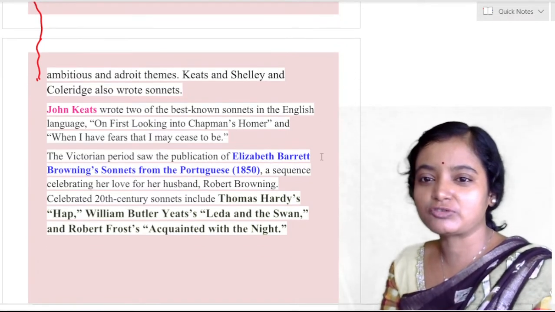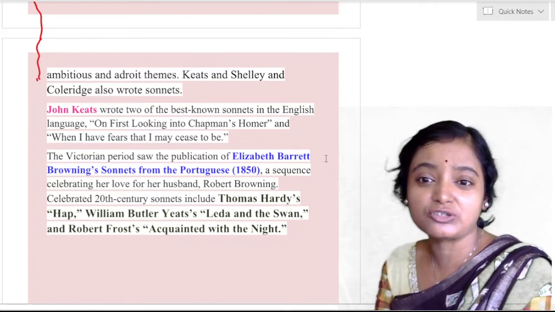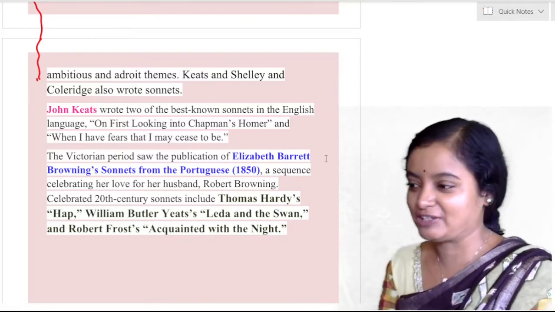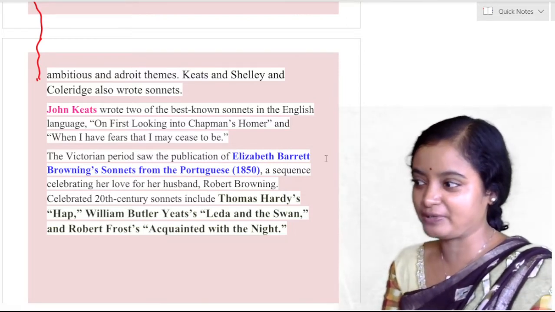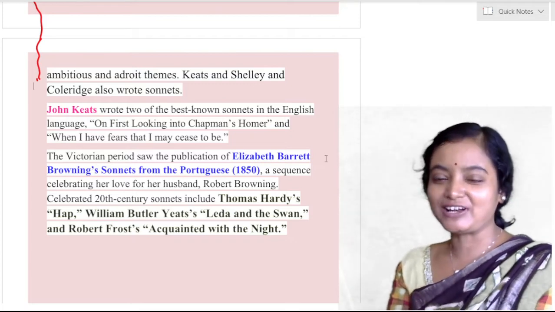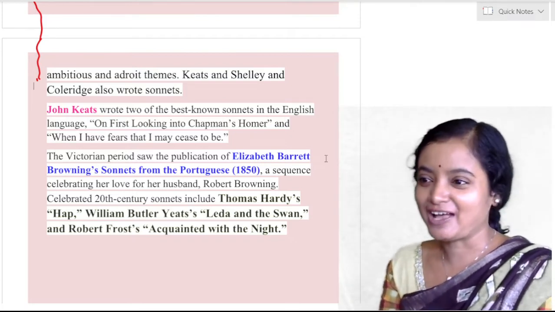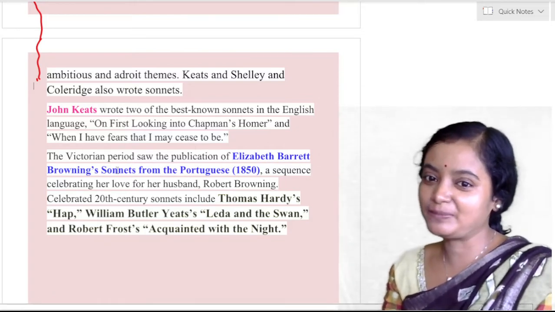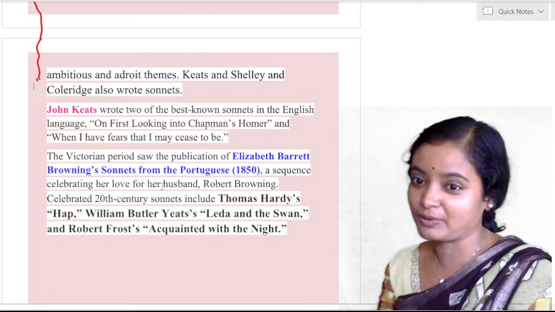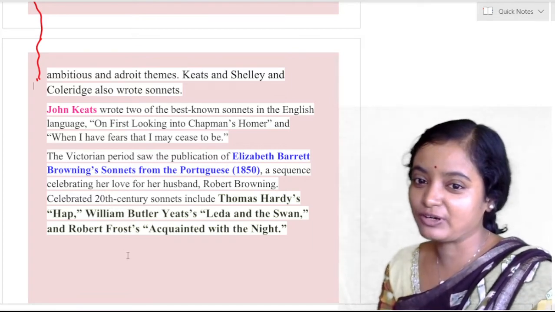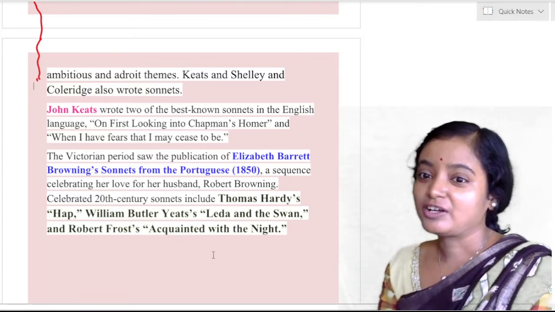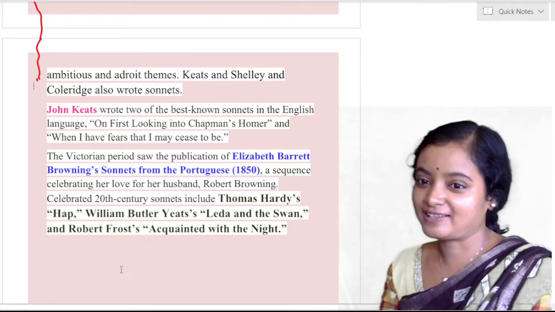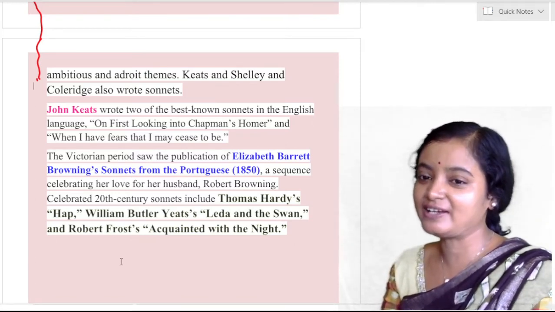The Victorian period saw the publication of Elizabeth Barrett Browning's Sonnets from the Portuguese, a sequence celebrating her love for her husband, Robert Browning. So the sonnet has its long journey. It was not only limited to the Elizabethan period or pre-Elizabethan period or Renaissance period. Sonnet has its long journey and evergreen popularity, you can say. Celebrated 20th century sonnets include Thomas Hardy's Hap, William Butler Yeats' Leda and the Swan, and Robert Frost's Acquainted with the Night. These are some of the examples.